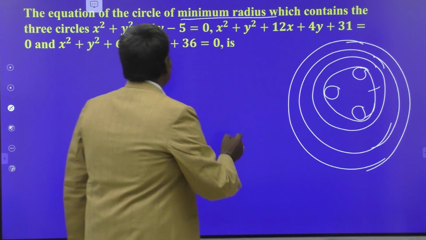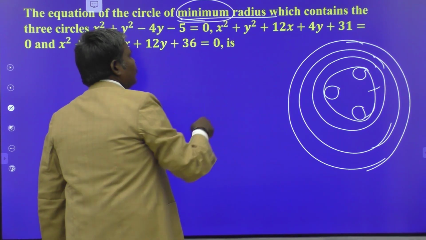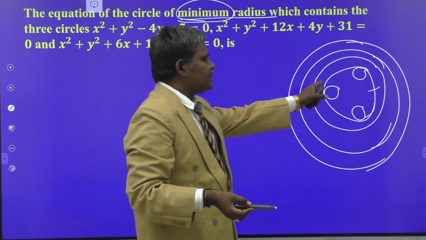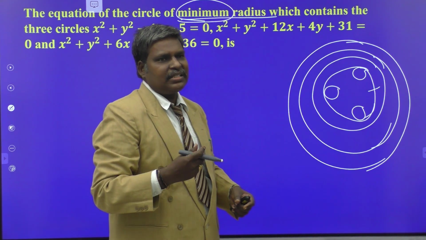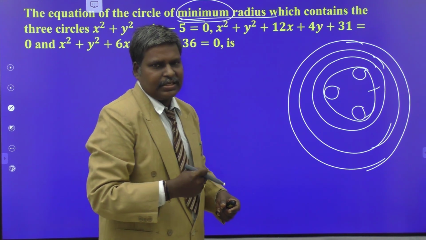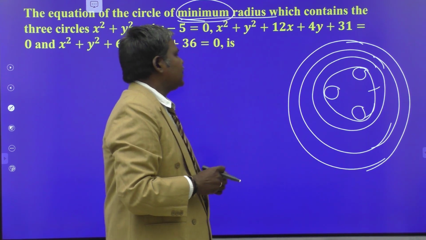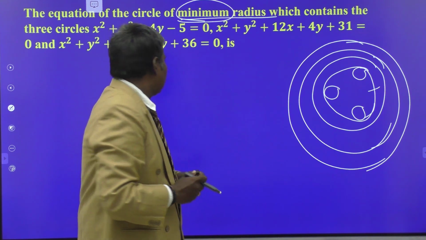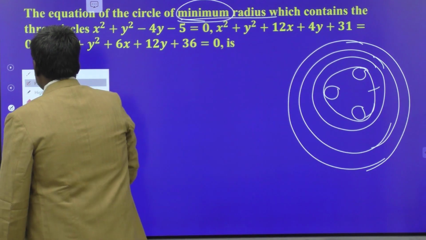But they are asking for the minimum radius. You have to find out the minimum radius of the circle that contains the 3 circles, meaning the 3 circles must be inside and should touch your required circle internally. Touches the required circle internally. That is the idea of this problem. So let us try to do this one.